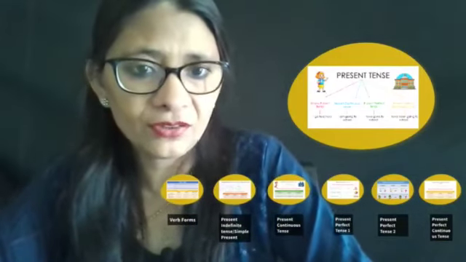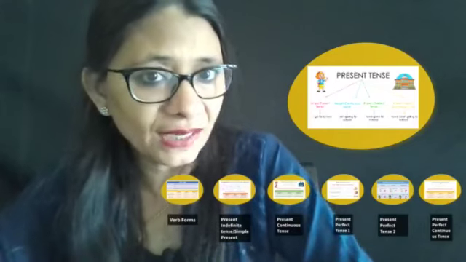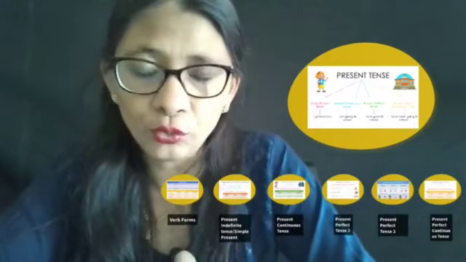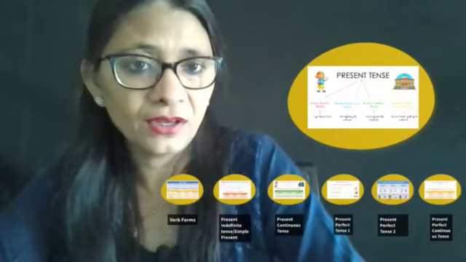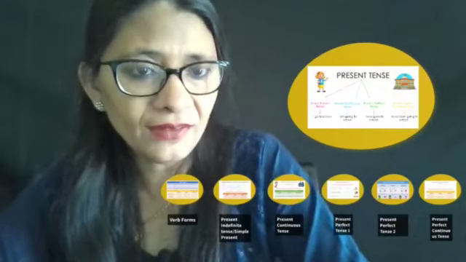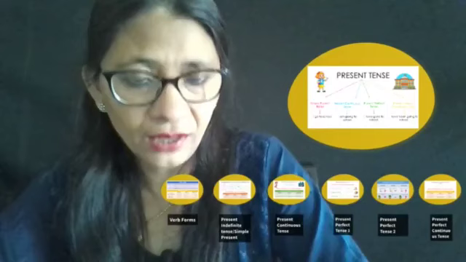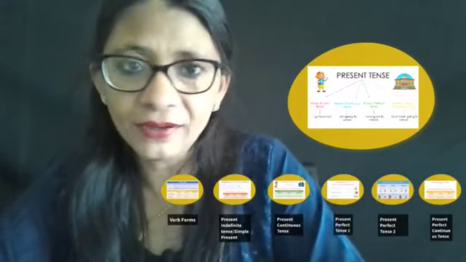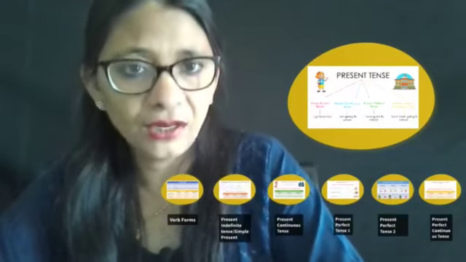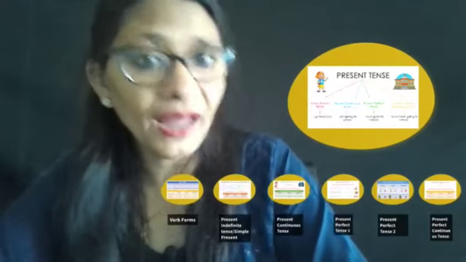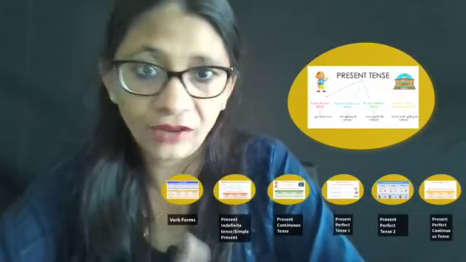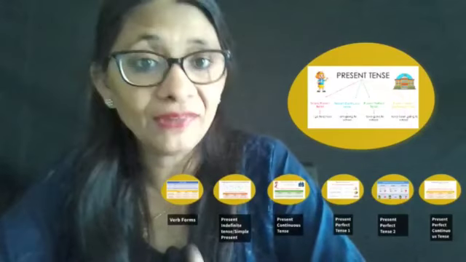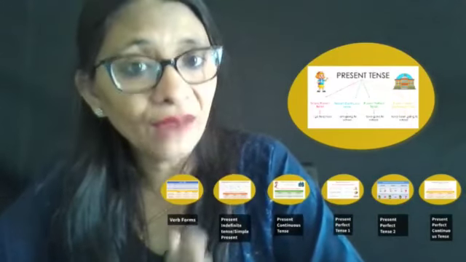So let us just sum it up with one sentence. I'll say one sentence and also show you how to write in the four forms this particular sentence. So let's take a sentence. Say, I write a letter. Okay, I write a letter. It's present indefinite tense. Now, present continuous tense, I am writing. We will add am and write plus ing, writing. I am writing. Present perfect tense, I have written.